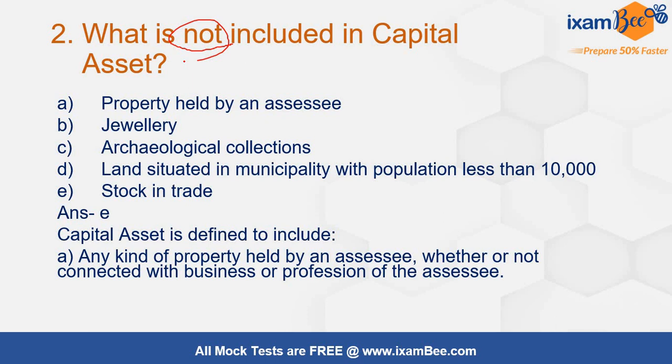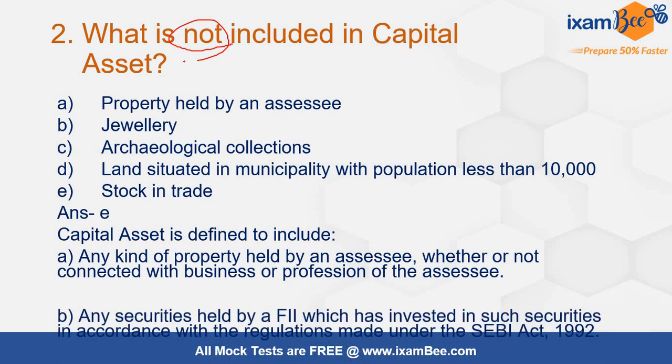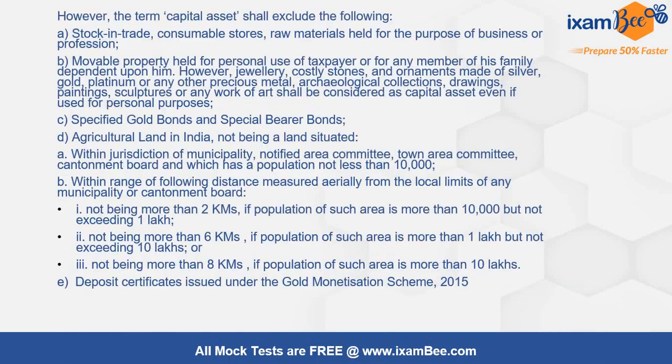So including all these things, the remaining things are definitely mentioned directly as included in a capital asset. And also, an interesting thing is that capital asset shall exclude what, ये भी उन्होंने directly mention किया है. It shall exclude stock in trade. You can check this out over here. So stock in trade is excluded from capital asset, and that also you can check out. So this is a direct question that has been asked.